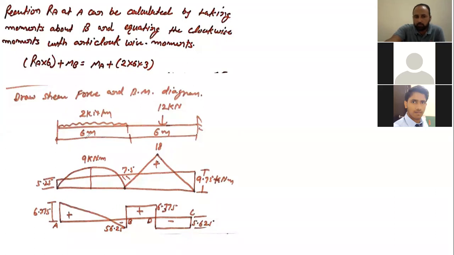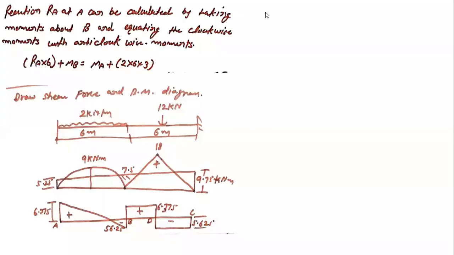Then there is an upward reaction, and then we move continuously as there is no load here, then there is a 12 kilonewton downward load, and we continue up to this point. That's how we can draw the bending moment and shear force diagrams.